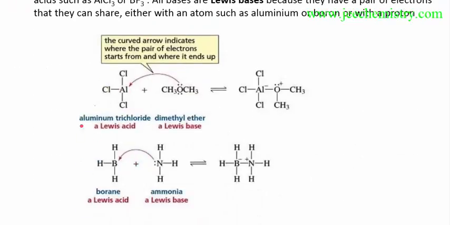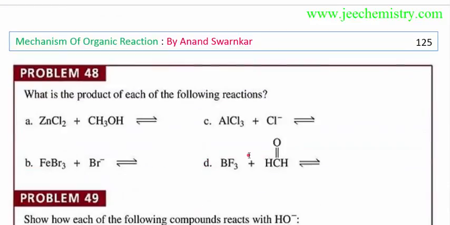Now in this example, AlCl3 is accepting the lone pair, so it acts as a Lewis acid. The one donating the lone pair acts as a Lewis base. So this compound forms after donation and acceptance. Similarly, BH3 is a Lewis acid that will accept the lone pair of NH3, so NH3 is a Lewis base. Accepting means Lewis acid, donating means base.